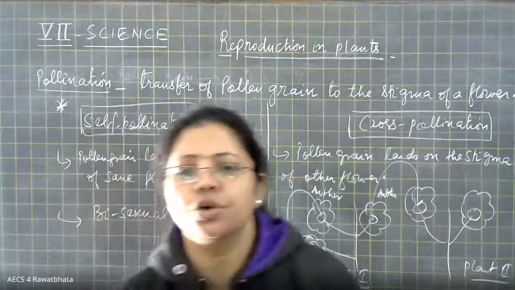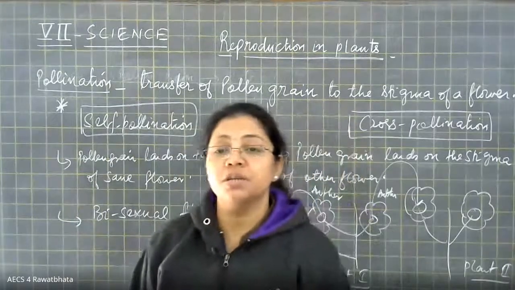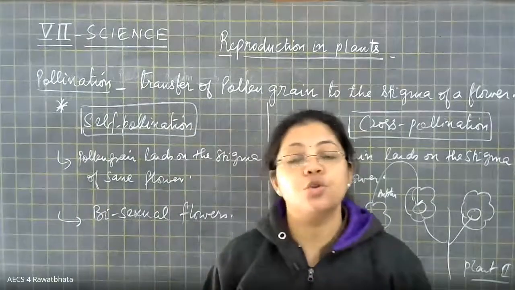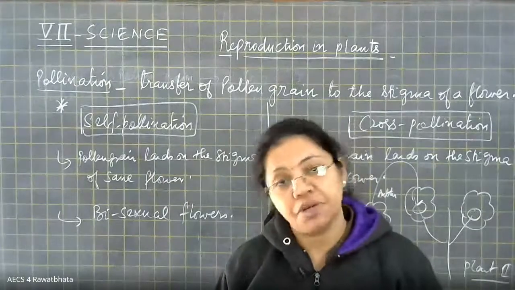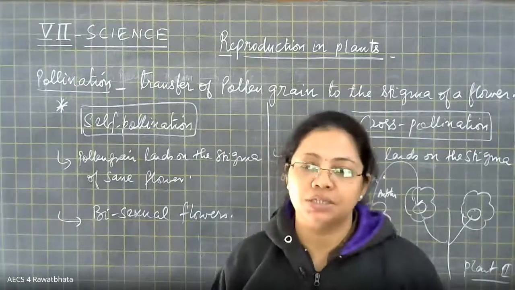Okay, Ekansh, your question is whether they also contain 23 pairs of gametes like humans. It's not true for every plant species. They are very different. It depends upon the species of plant.